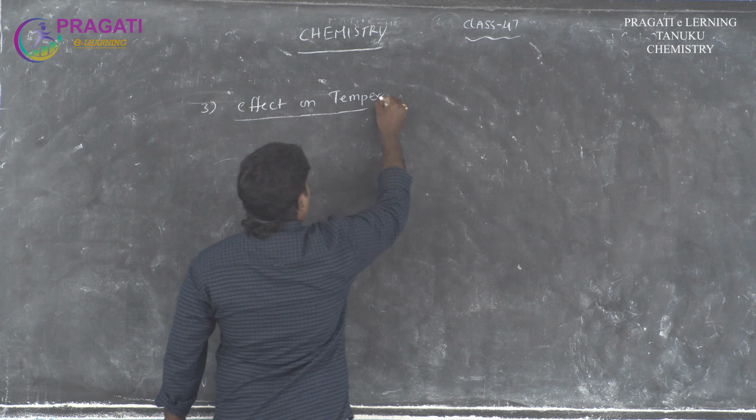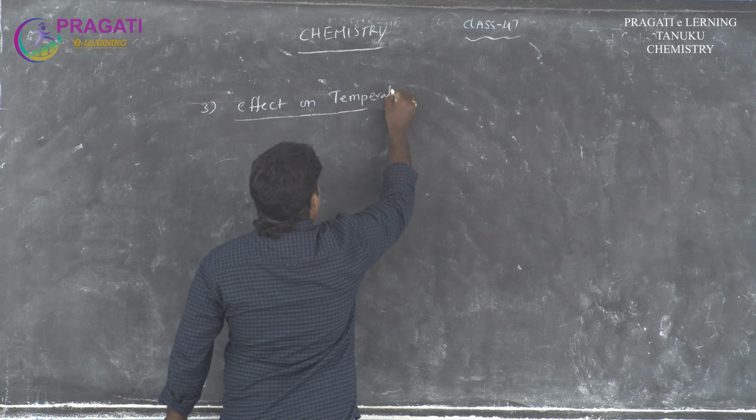Effect on temperature. Generally, at lower temperatures, any real gas shows deviation, either negative or maximum negative deviation. As the temperature increases, the deviation decreases. This holds one by one for all gases, and these real gases act as ideal gases at a higher temperature.